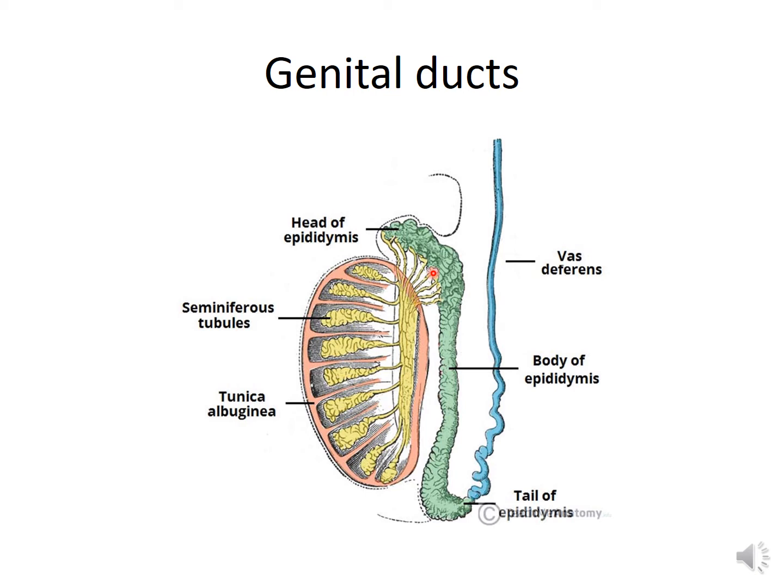Now the duct of the epididymis measures about 6 to 7 meters in length and 1 mm in diameter. It is lined by pseudostratified columnar epithelium bearing stereocilia. Stereocilia are structures present on the apical surfaces of the columnar cells, which increase the surface area for absorption. A thin layer of smooth muscle is present external to the epithelium in the epididymis.